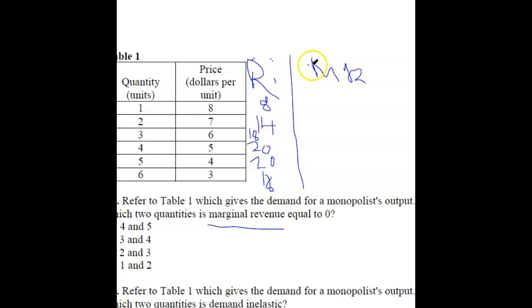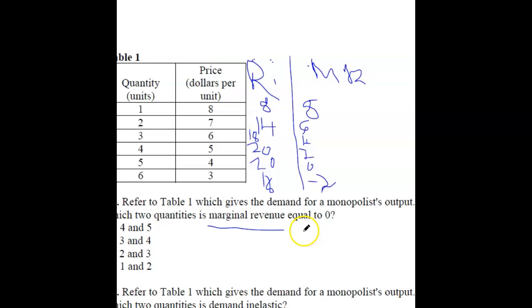Now you find the difference. Marginal revenue is the difference when you add more quantity. So here will be 8. 14 minus 8 is 6. This will be 4. This will be 2. Then it's 0. Then it's minus 2.